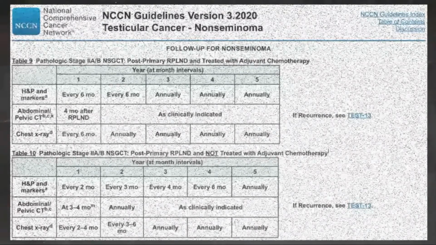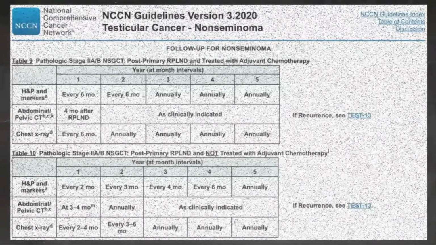Patients who undergo RPLND and are found to have pN0 disease or pN1 pure teratoma need only one CT scan at postoperative month 3 to 4 and then as clinically indicated. In select circumstances, an MRI can be considered to replace an abdominal pelvic CT. All imaging in this setting is performed with contrast. Chest X-ray may be used for routine follow-up, but chest CT with contrast is preferred in patients with thoracic symptoms.